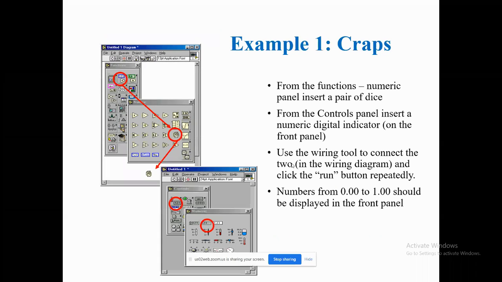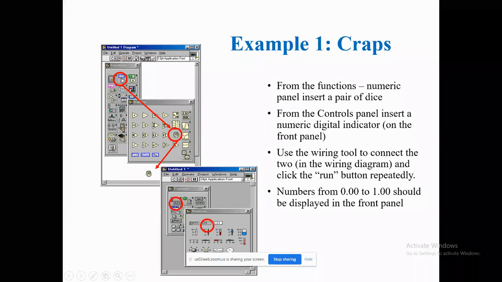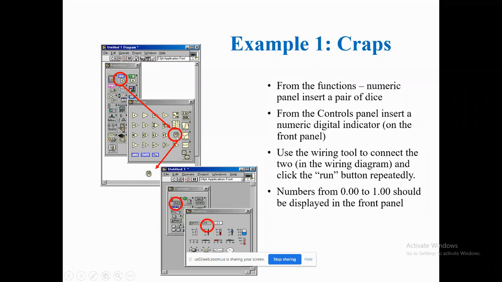See, one more thing. If you observe clearly in the palette, which palette it is, the arithmetic palette. When you see the die, that means it will generate some random numbers. By clicking on that particular operator, you will get the response of that particular function. That means you will see the role of that function by clicking on that function itself.